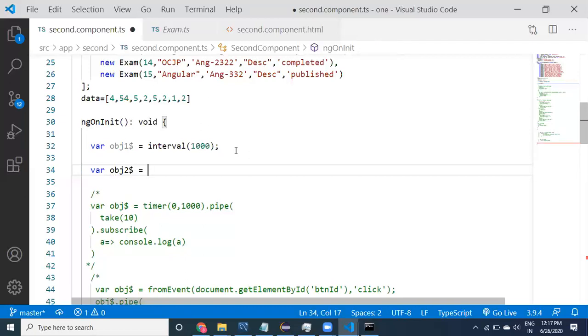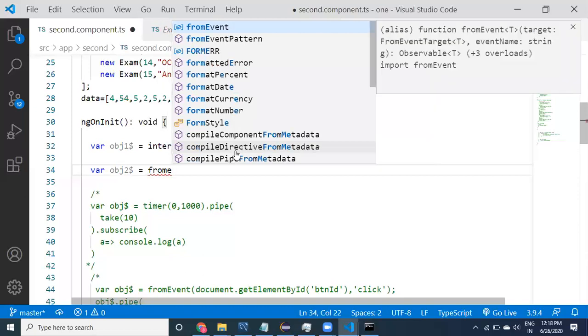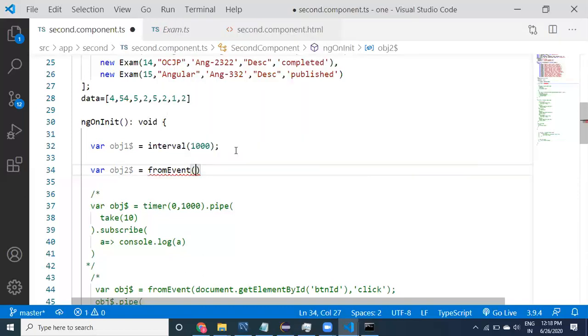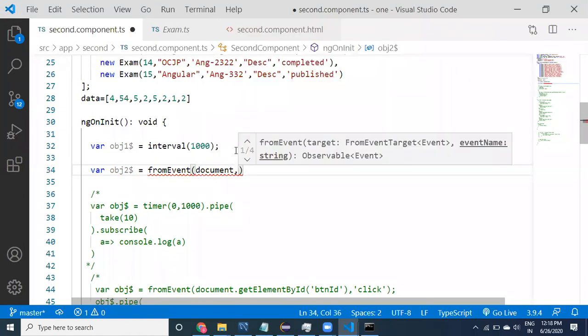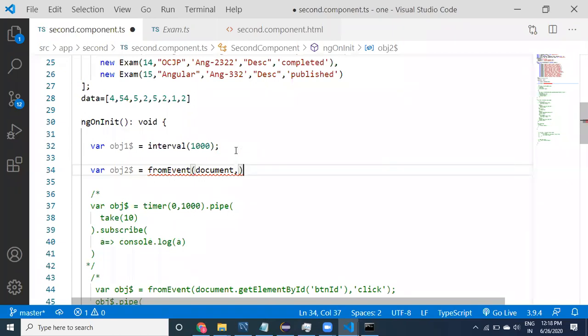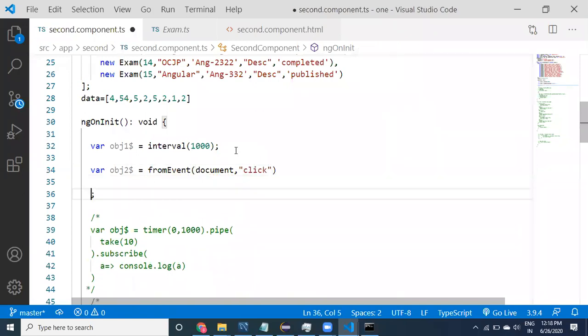This is for fromEvent. I'm going to take fromEvent of document; you can use document, or any button, and along with the document you can provide the click event.